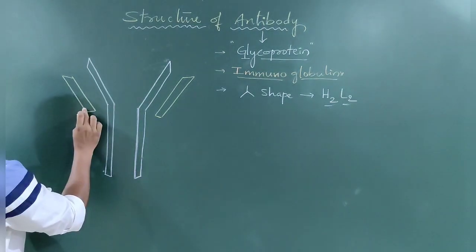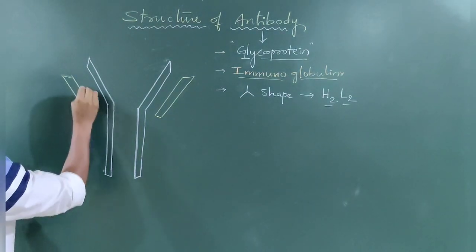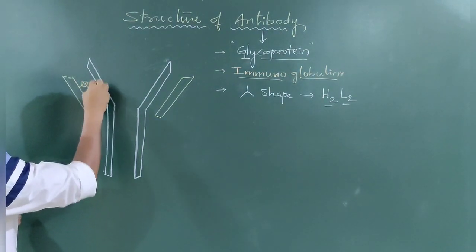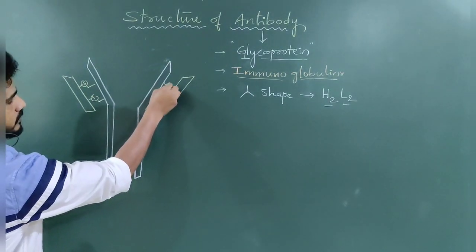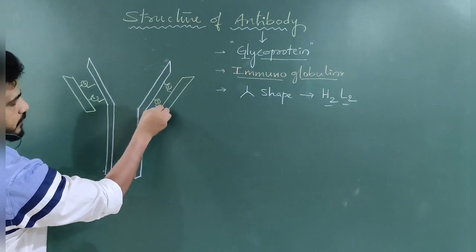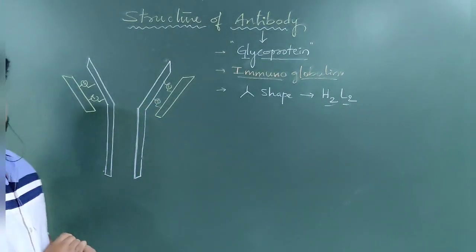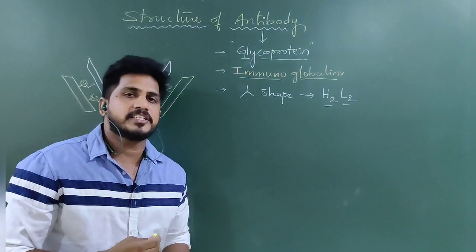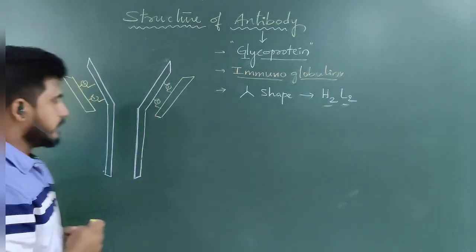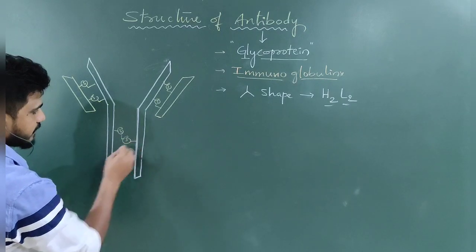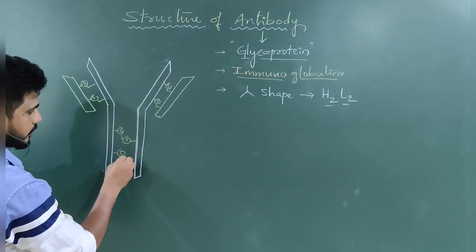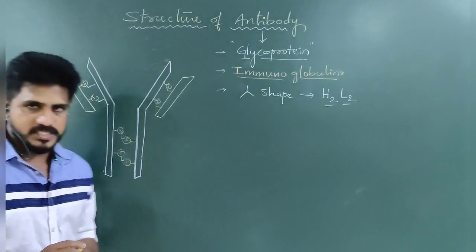This heavy chain and this light chain are connected together by disulfide bonds, on both sides. Disulfide bonds exist between one heavy chain and one light chain. That is why they are together. As well as that, the two heavy chains are also connected by disulfide bonds. Right? This is the primary structure.